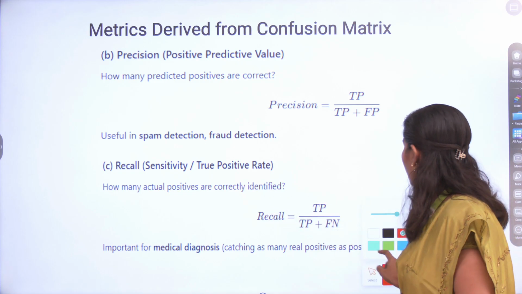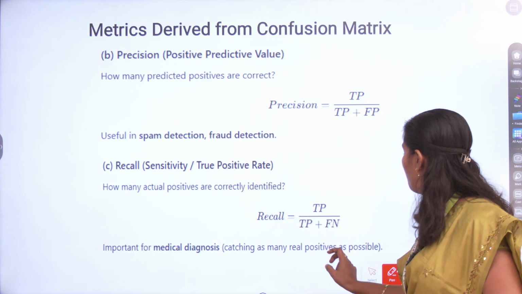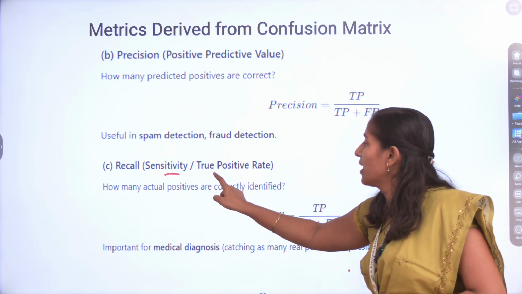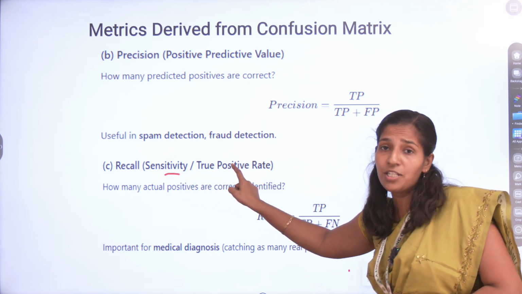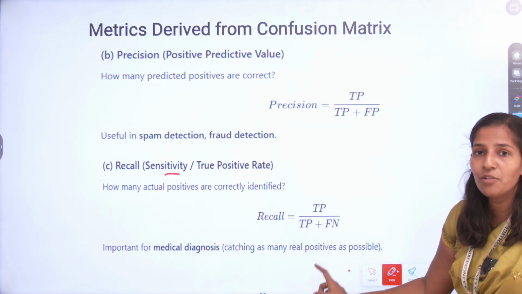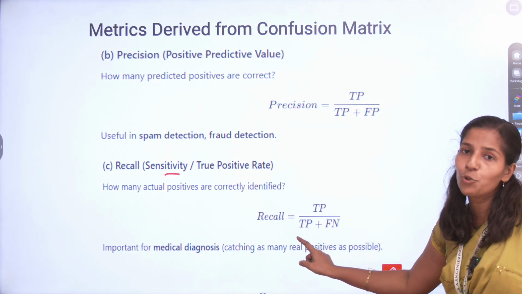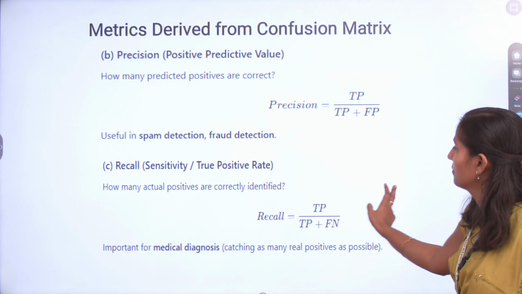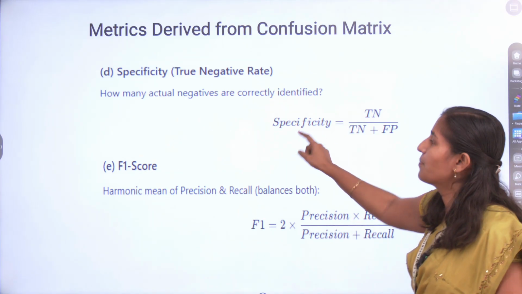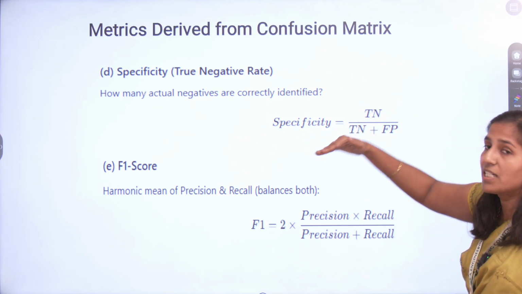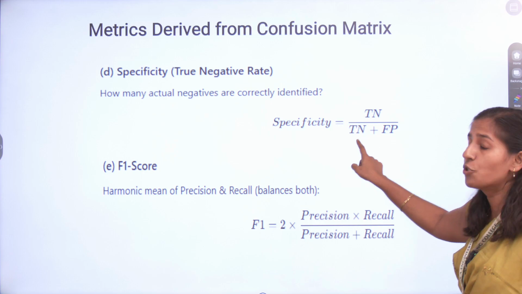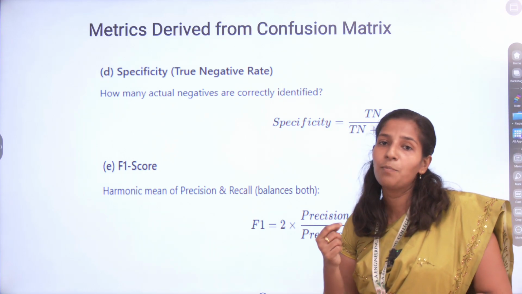Here you have to find out recall, that is sensitivity, the true positive rate: true positive divided by true positive plus false negative. The next one, specificity, comes under the second row: true negative divided by true negative plus false positive.